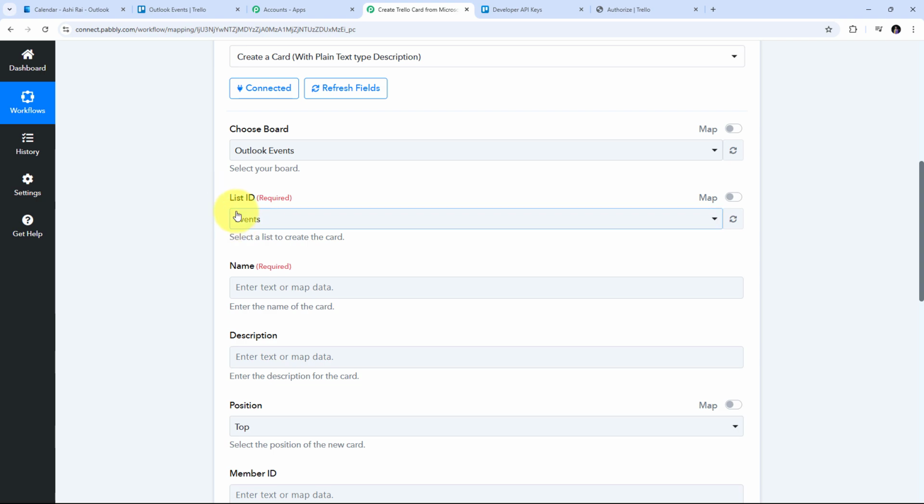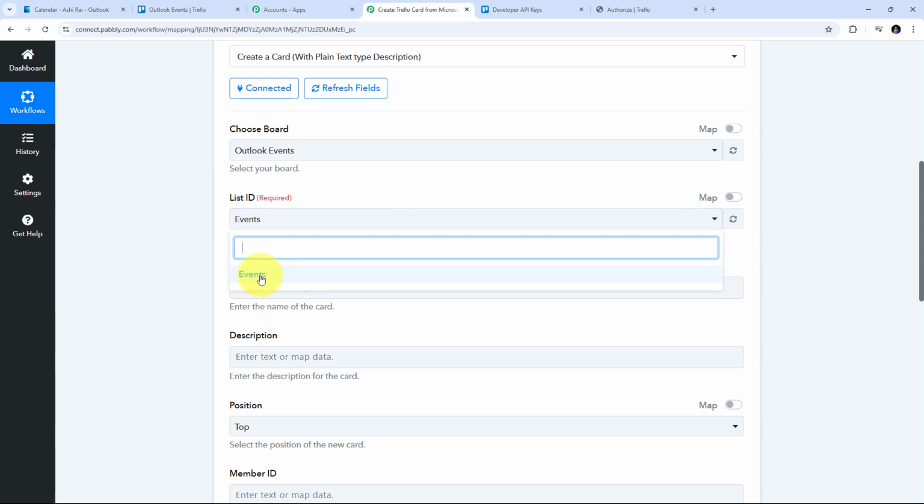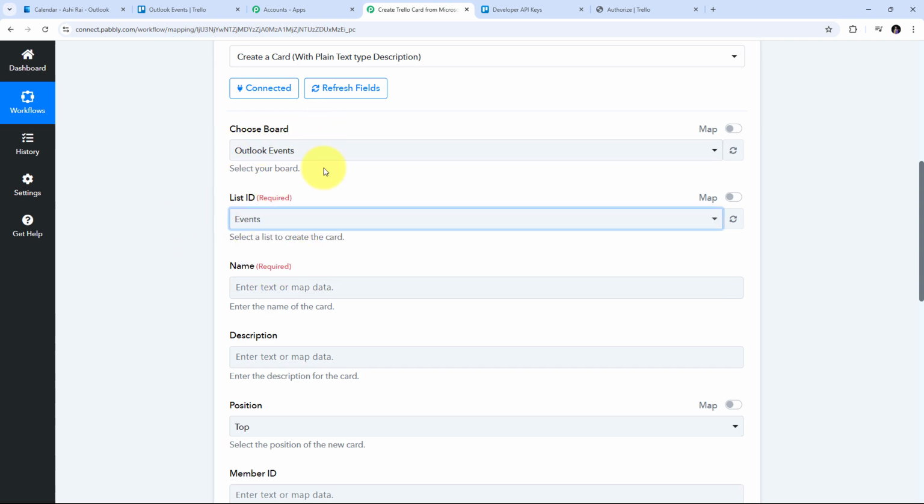And now I have to give my list ID. In my board, I only have one list, that is of events, so that is already selected. But if you have more lists, then you can select any particular list where you want to create your card, and you can select that here. Now I have filled my list and I have selected my board.